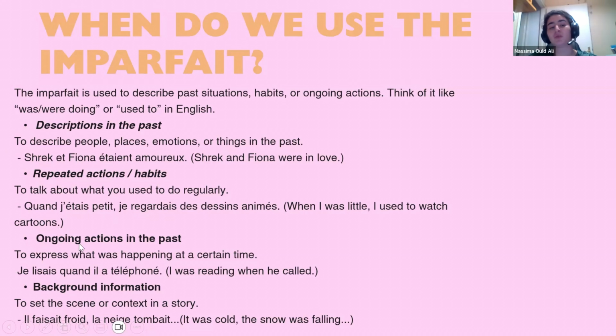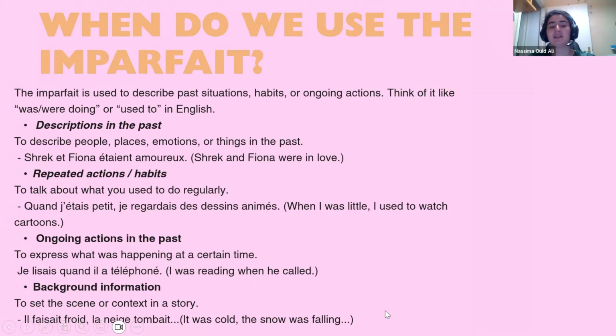We also use it for ongoing actions in the past, to express what was happening at a certain time. For example, je lisais quand il a téléphoné. I was reading when he called. And you also use it for background information, to set the scene or context in a story.